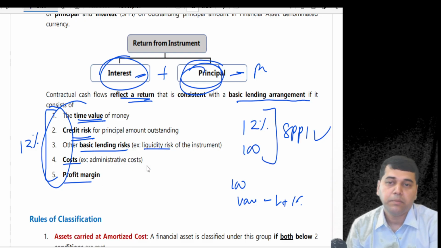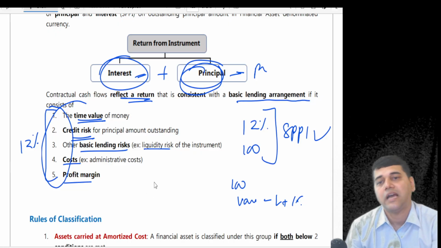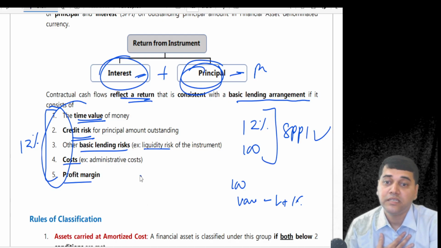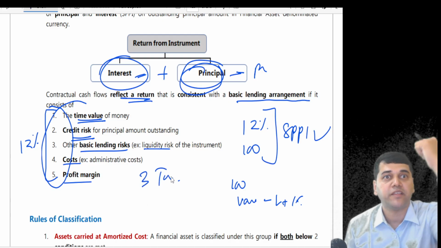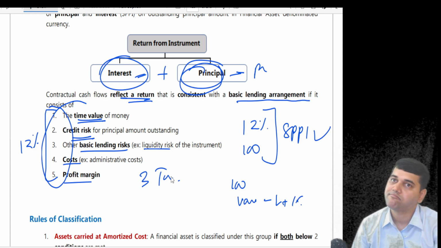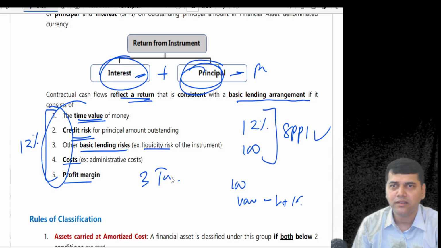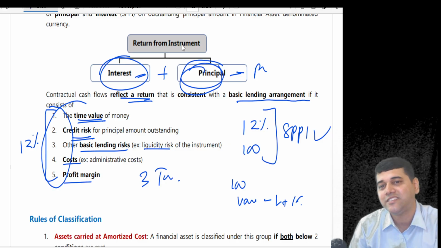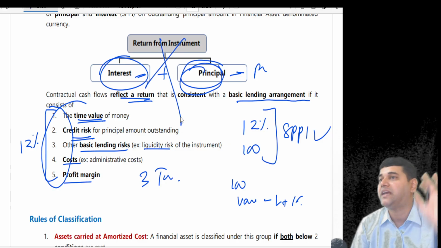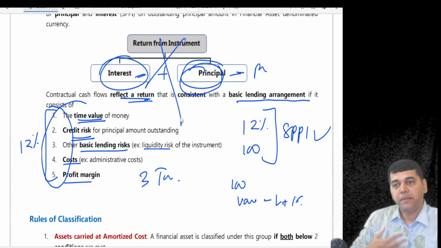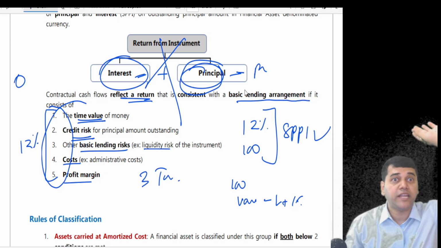Normal lending. But if I tell you, see, I will give you a loan today. How much you need to repay me is 3 times your share price. Is it a normal loan transaction? No, it's an off-market transaction. That's why I say that this instrument fails SPPI. Why? Because what they give me back may be 0 or maybe 10 crore.